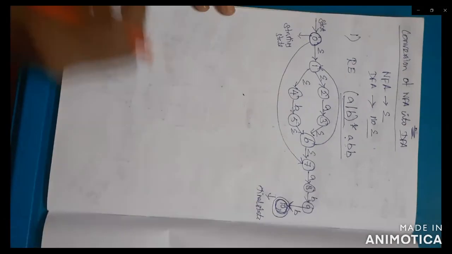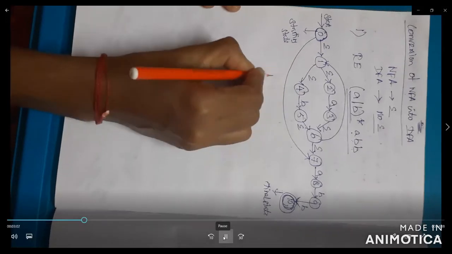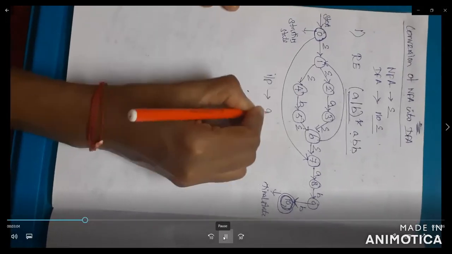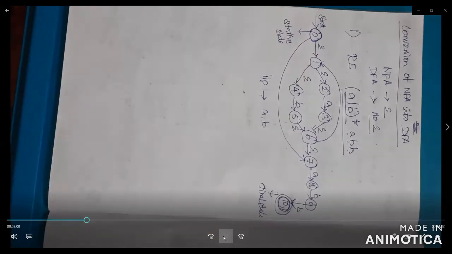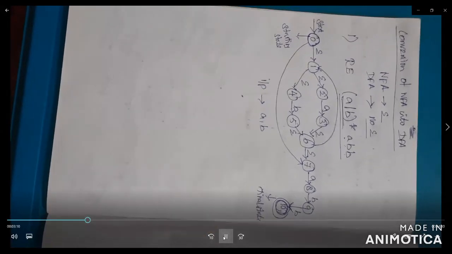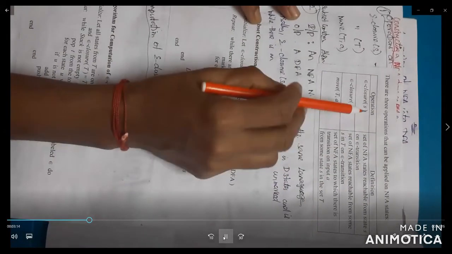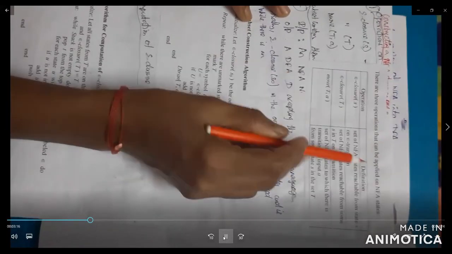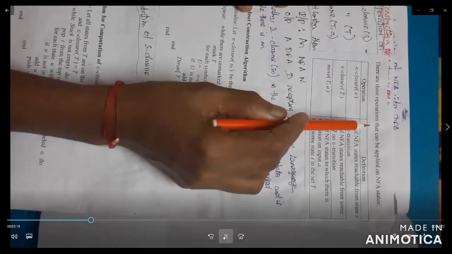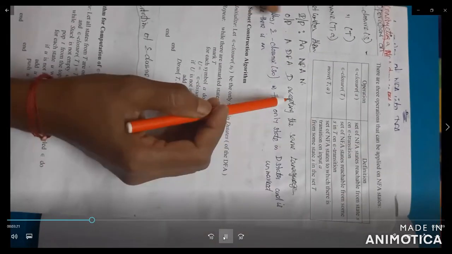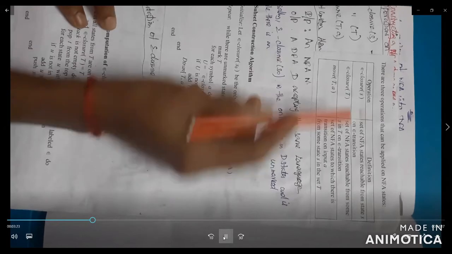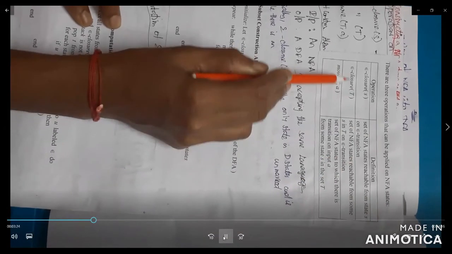So what is the input symbol? The input symbol is A comma B. Okay, so what will we do here? In the construction of NFA to DFA, 3 operations can be applied on the NFA states. The first operation is epsilon closure of S. The second operation is epsilon closure of T.